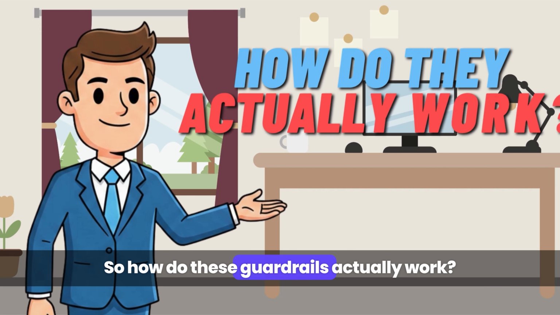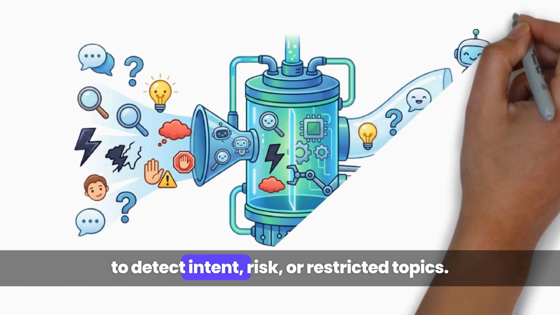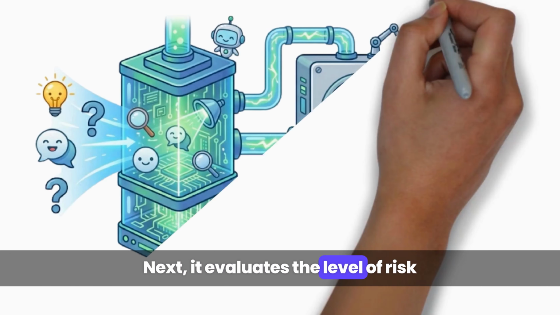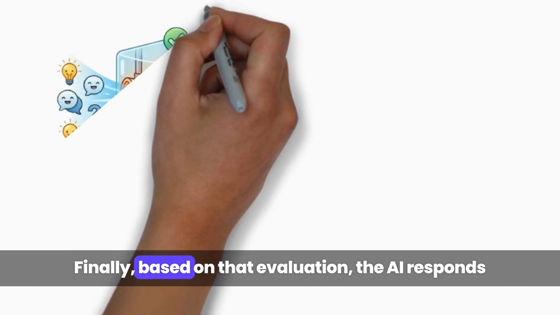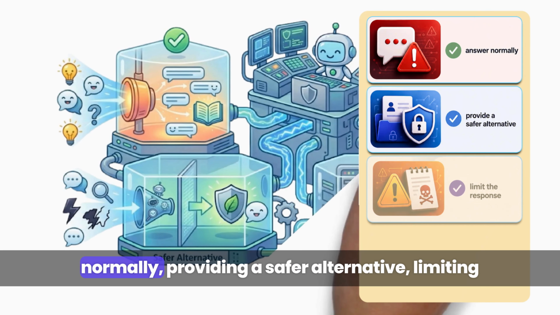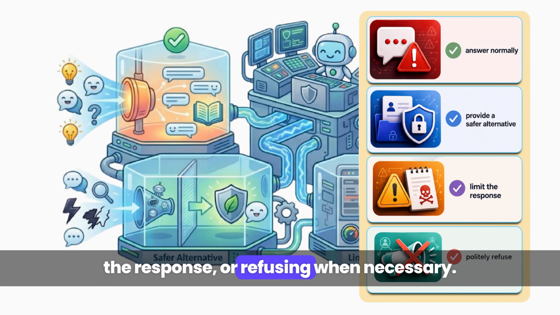So how do these guardrails actually work? First, the AI filters the prompt to detect intent, risk, or restricted topics. Next, it evaluates the level of risk using safety models and scoring systems. Finally, based on that evaluation, the AI responds in a controlled way, either answering normally, providing a safer alternative, limiting the response, or refusing when necessary.